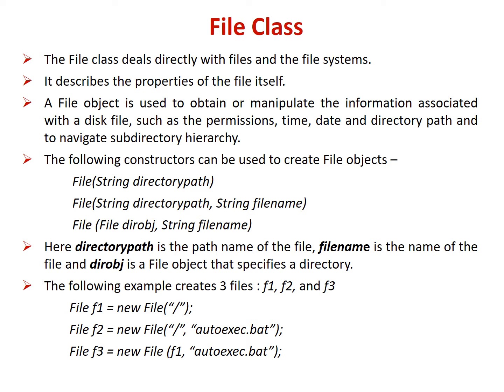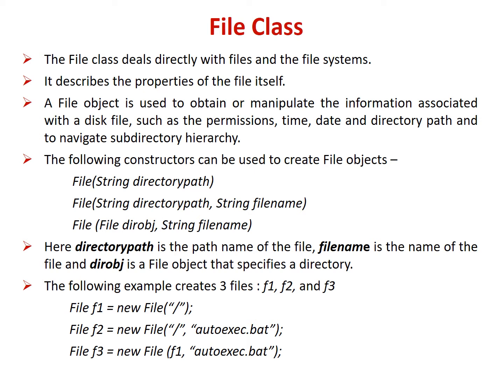Files are primary source and destination for data within many programs. A directory in Java is treated simply as a file with one additional property, that is, a list of file names that can be examined by the list method.